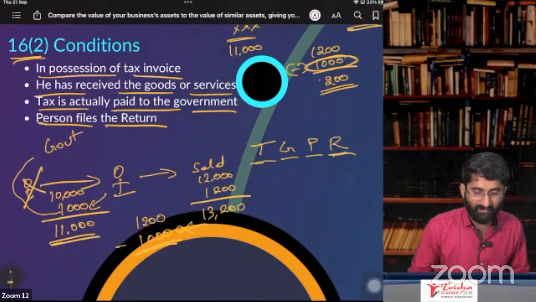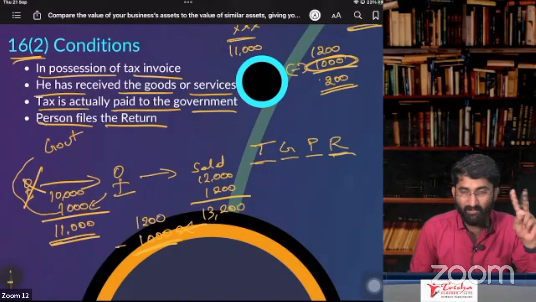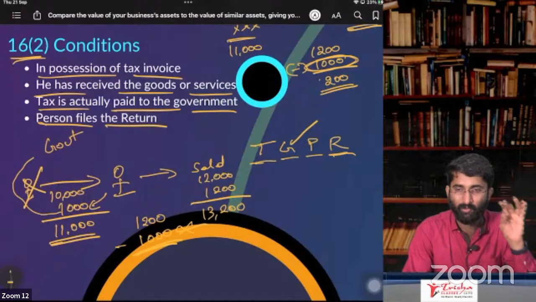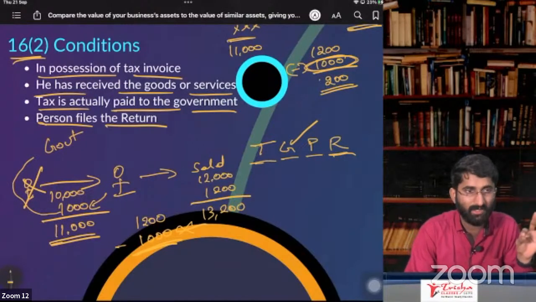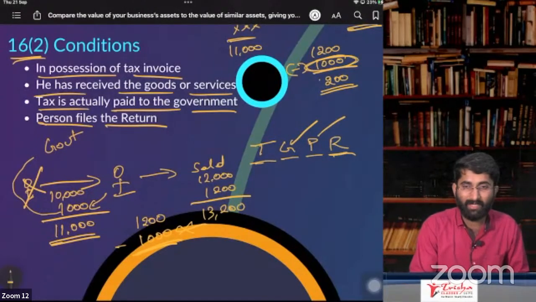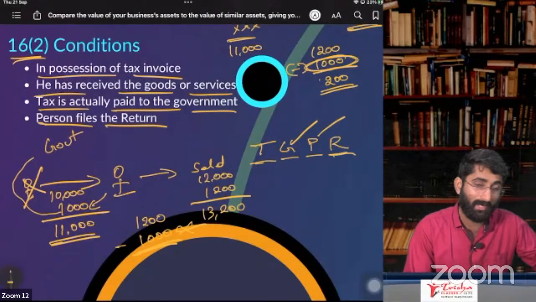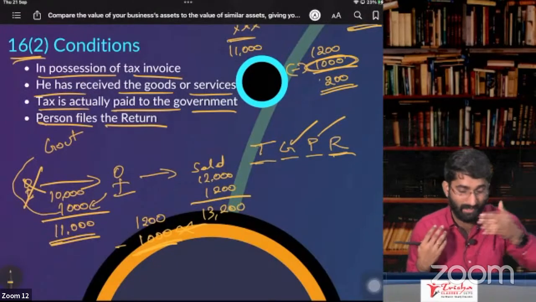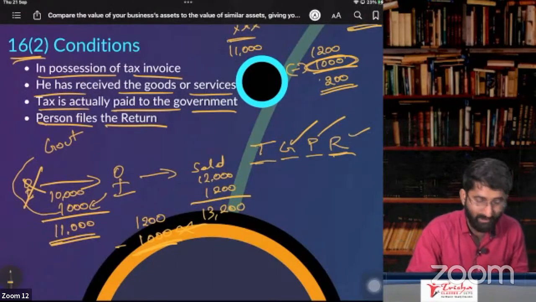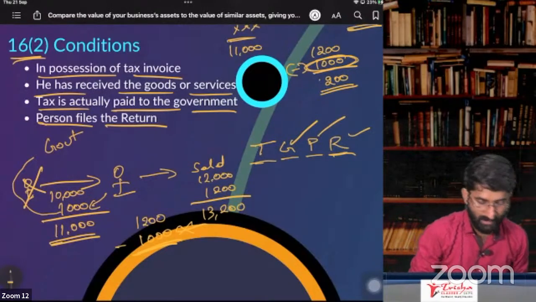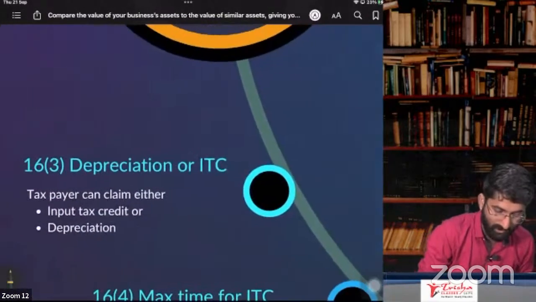So in case of tax, you should have paid the tax. Second one is goods. You should have received the goods, and the payment should be done by the supplier. I paid him the GST, but he has to pay to the government. Only then I'll get ITC. Otherwise, I don't get ITC. And R is nothing but return. The person has to file the return here. Clear? Yes.